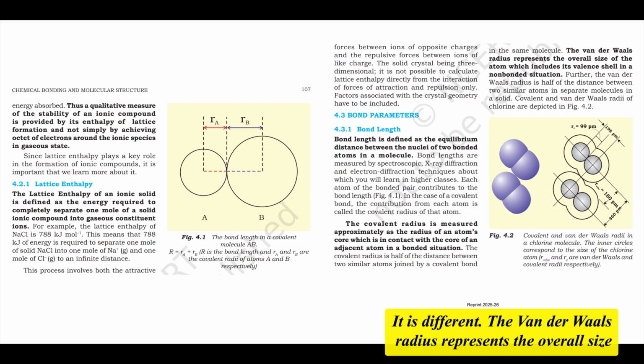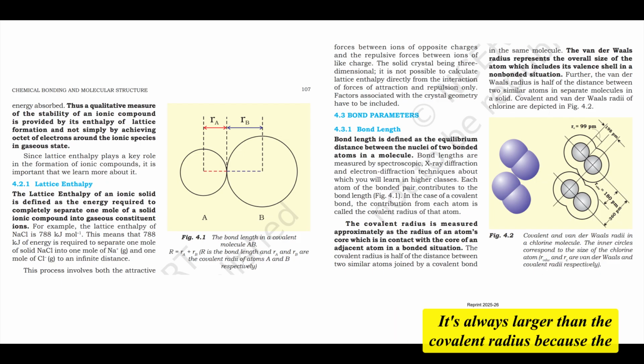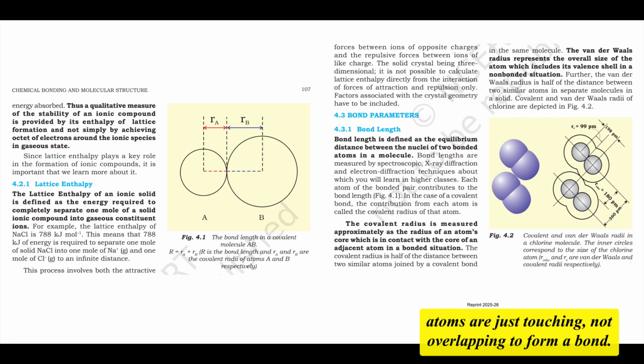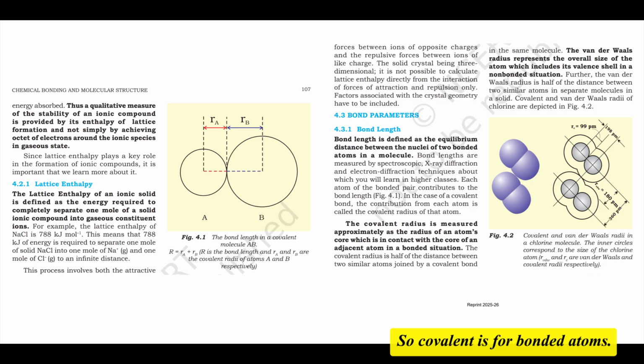The van der Waals radius represents the overall size of an atom, including its electron cloud, in a non-bonded situation. It's defined as half the distance between the nuclei of two identical non-bonded atoms in adjacent molecules in a solid. It's always larger than the covalent radius because the atoms are just touching, not overlapping to form a bond. So covalent is for bonded atoms, van der Waals is for non-bonded contact. Got it. Next parameter. Next up is bond angle.